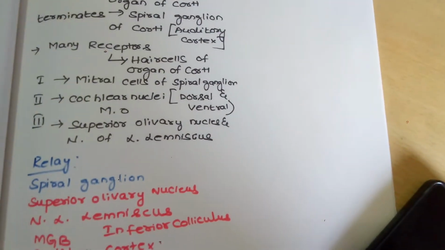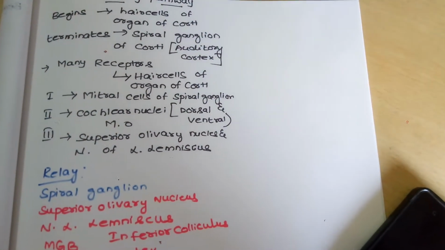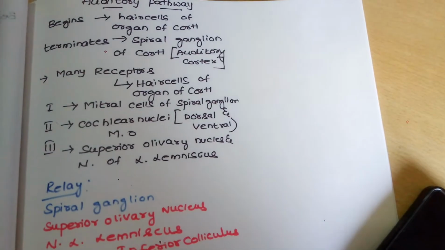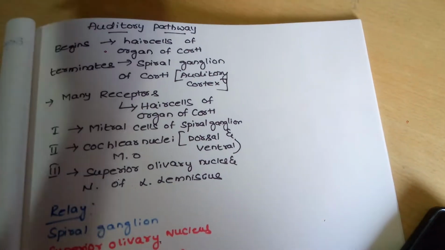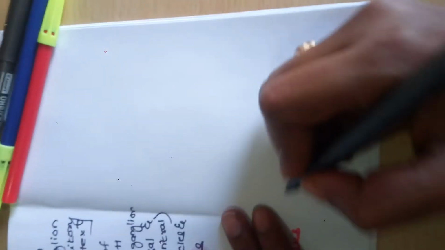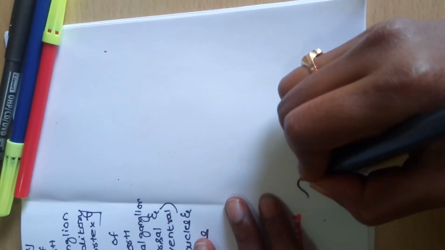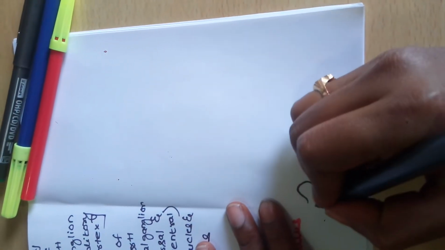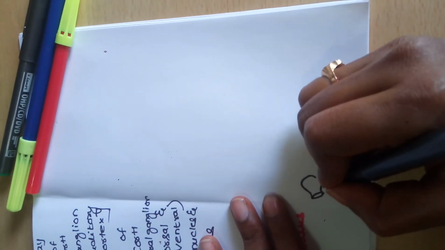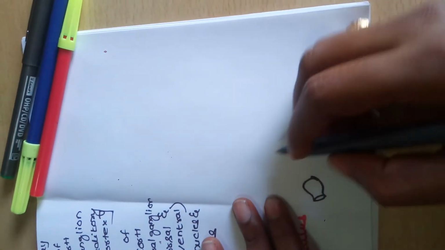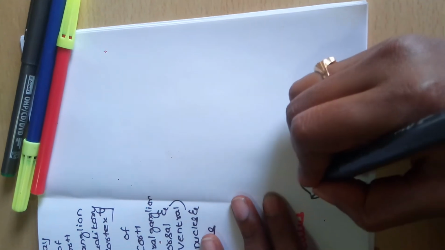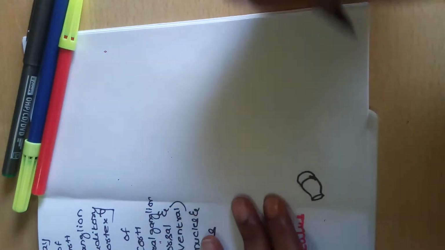Now coming to diagrammatic representation of auditory pathway. First order neuron starts at the spiral ganglion. This is the spiral ganglion and this is the cochlear nerve.